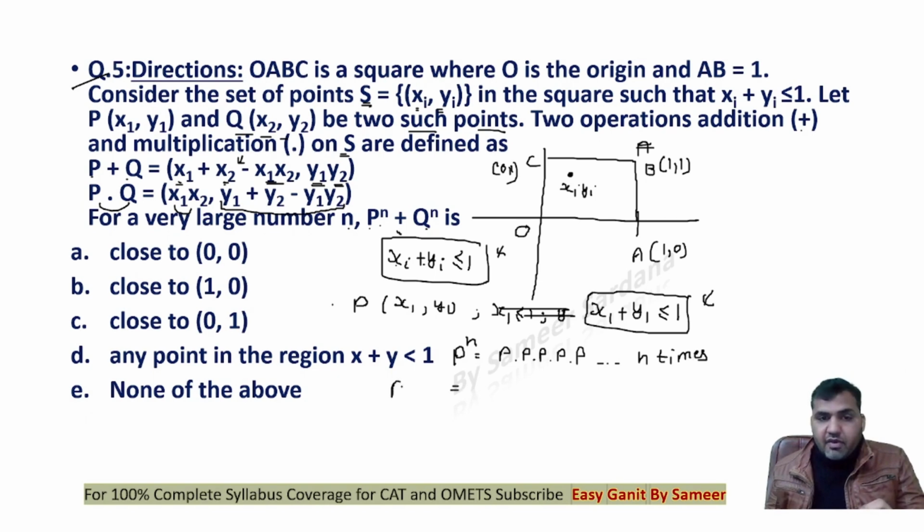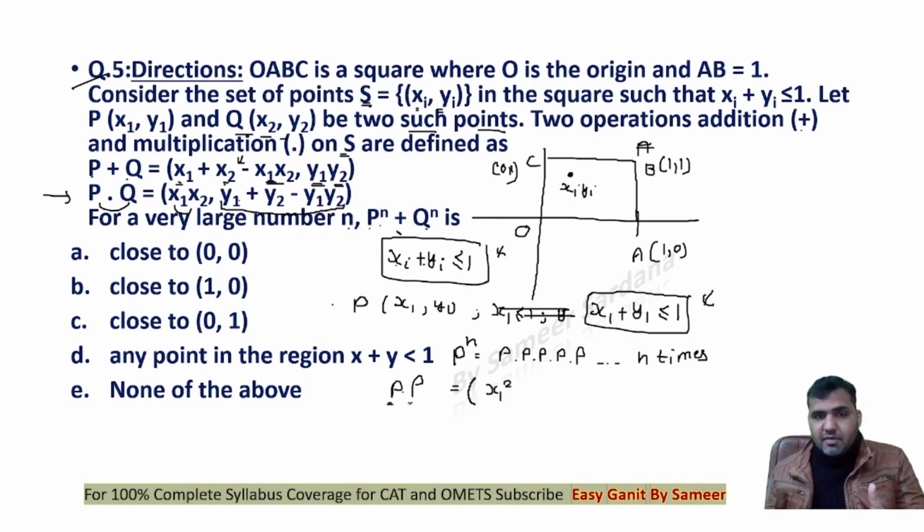Now if I want to find out P multiplied by P, you see that I'm applying the multiplication of this. So x1 and x2 will get multiplied, but in the ordinate would be y1 plus y2 minus y1 y2, right? So guys, if I pick the points x1 into x2, where x1 is less than or equal to 1, this would be x1 square, right?